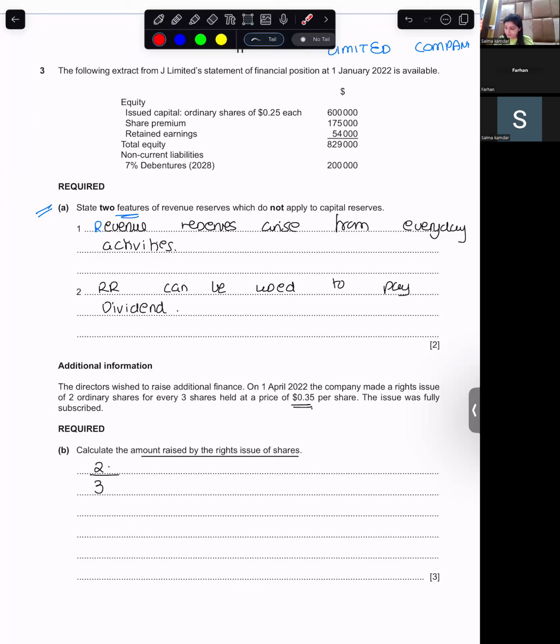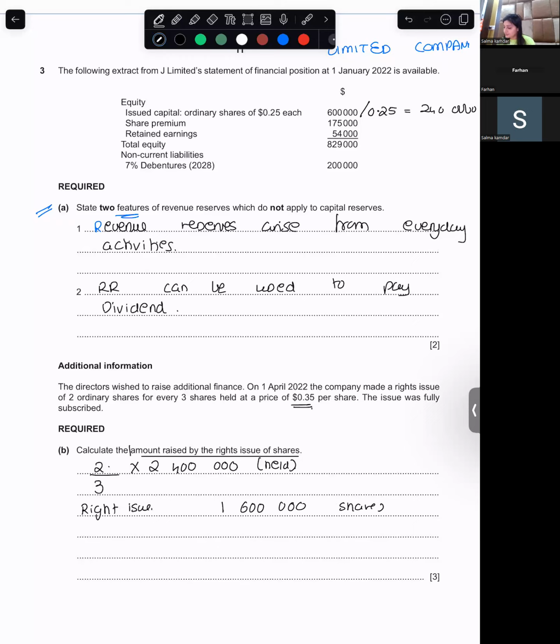The number of shares held. So 600,000, hold on. 600,000 divided by 0.25. 2.4 million, 2,400,000. 2,400,000 times 2 by 3, which gives us 1.6 million. The rights issue will be how much? One million six hundred thousand, 1,600,000.